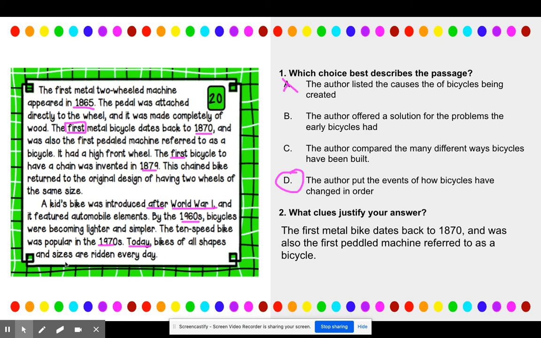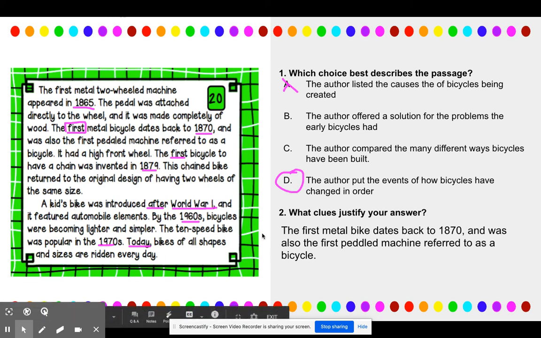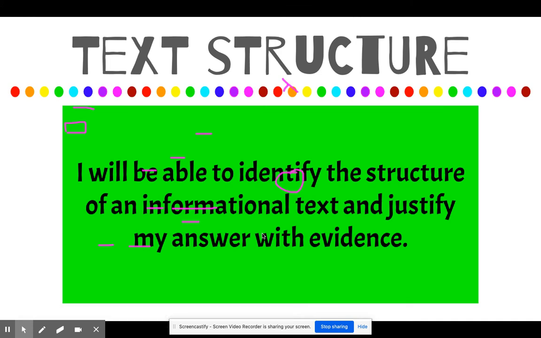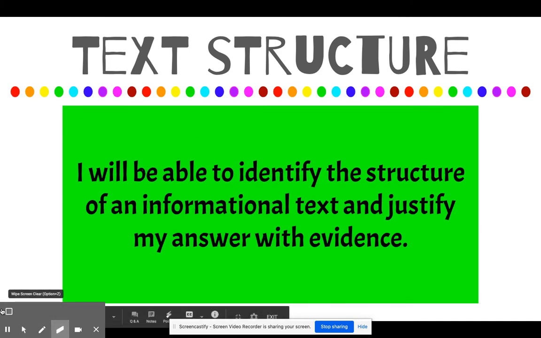Okay, kiddos, great job on your we-dos today. This was our goal. Remember, we are working toward being able to identify the structure of an informational text and justify our answer with evidence. That's what we did today. We're getting closer to being able to have mastery over this every single day. I'm proud of you guys for working hard.